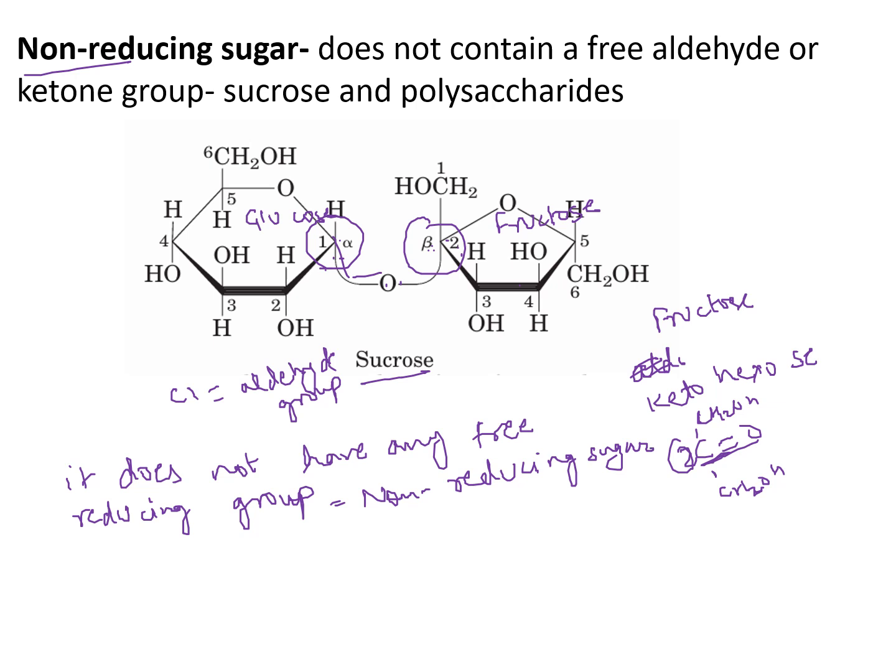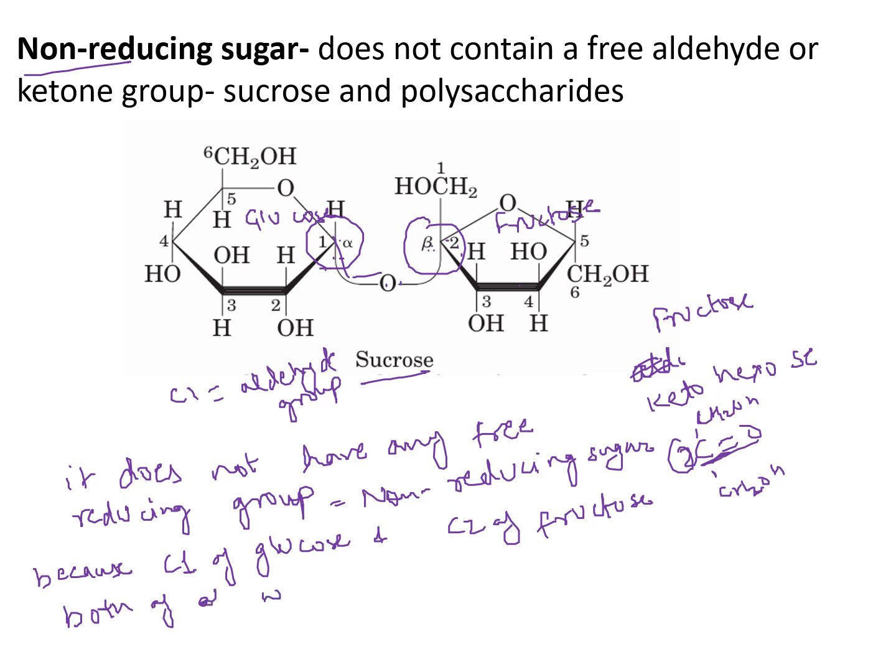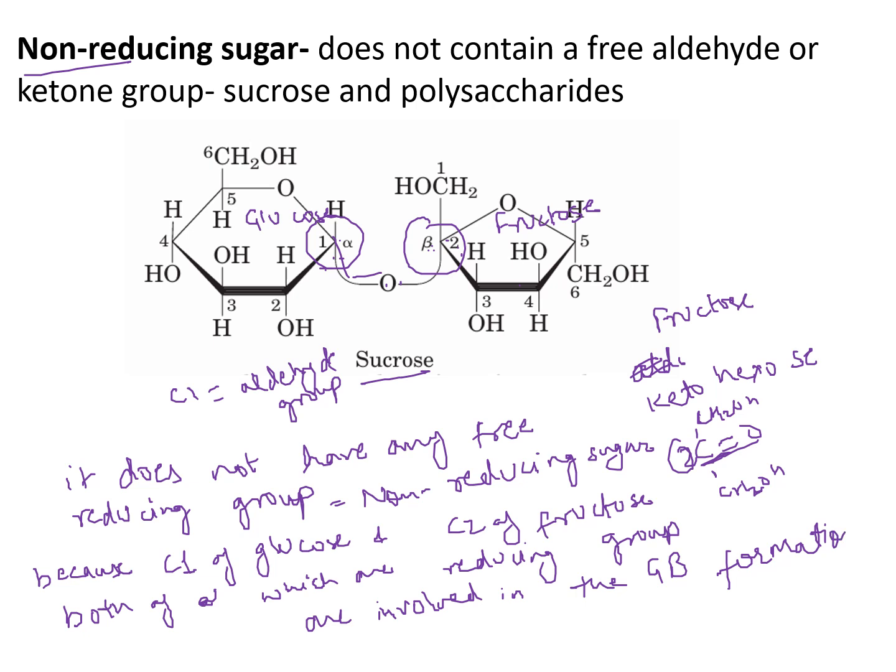And why does it not have a free reducing group? Because C1 of glucose and C2 of fructose, both of which are reducing groups, are involved in the glycosidic bond formation. Okay, I hope it is clear.